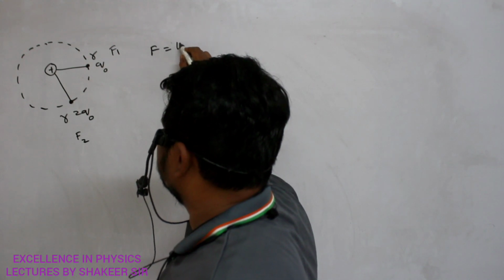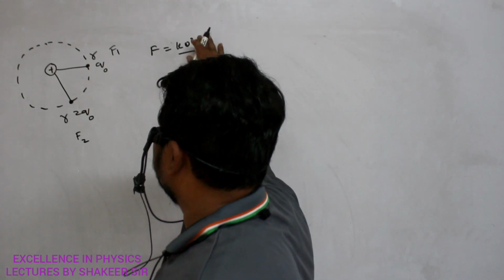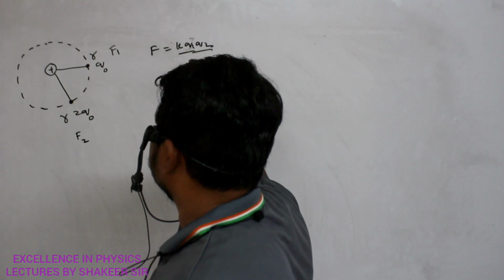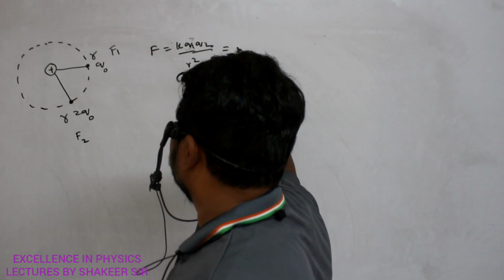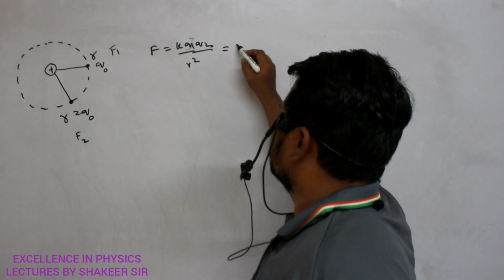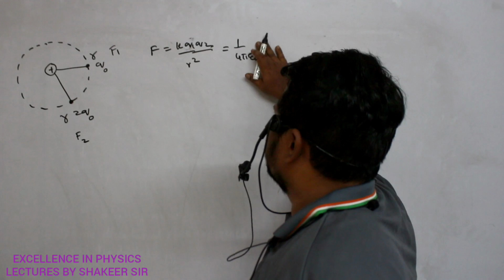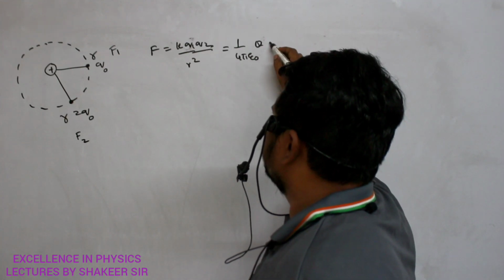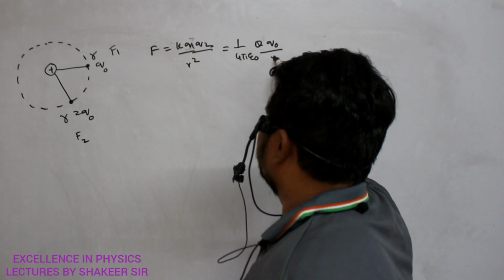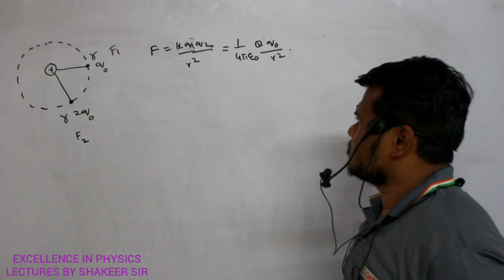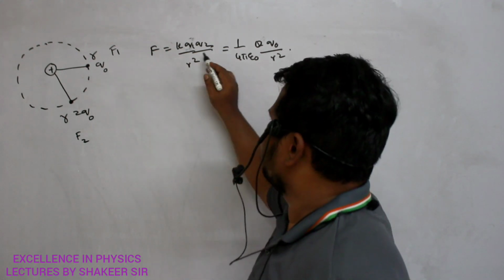F is equals to K Q1 Q2 divided by R square. Don't be confused here by K. K is nothing but 1 by 4 pi E naught. So I can write 1 by 4 pi E naught Q. Here what are the two charges which are present? Main charge and test charge divided by R square. So this is the equation of force. Therefore here the force experienced is this much. This is the force F1.